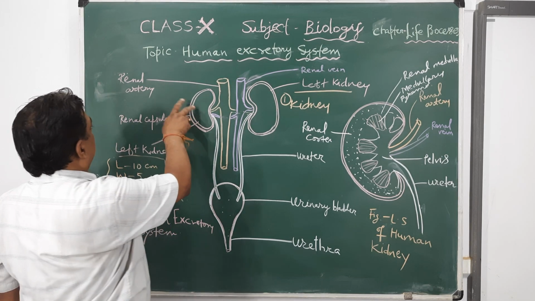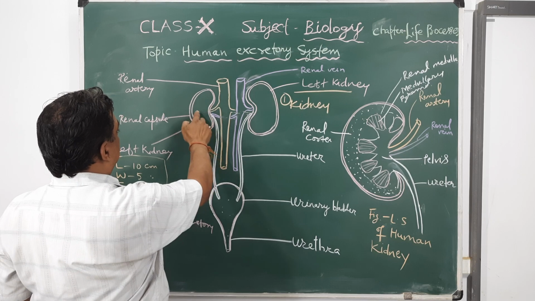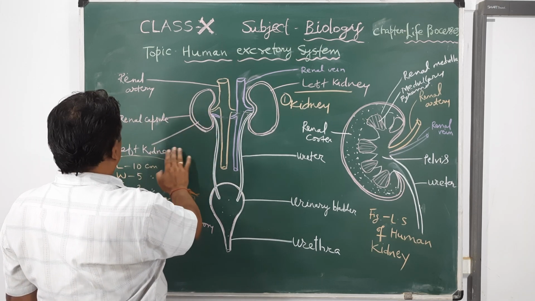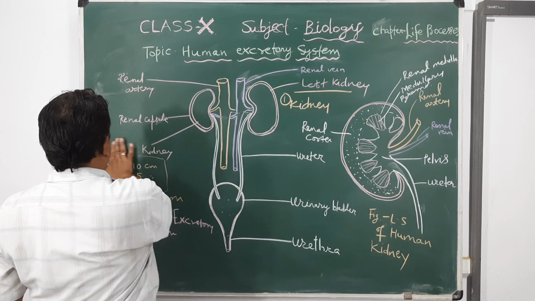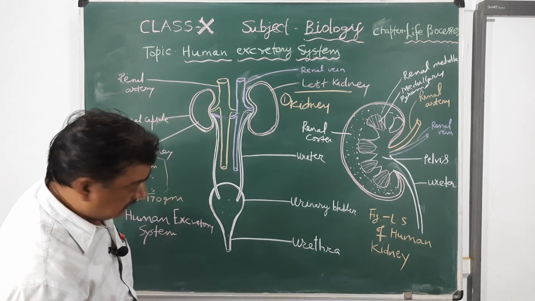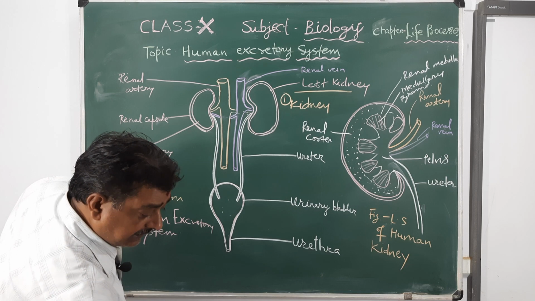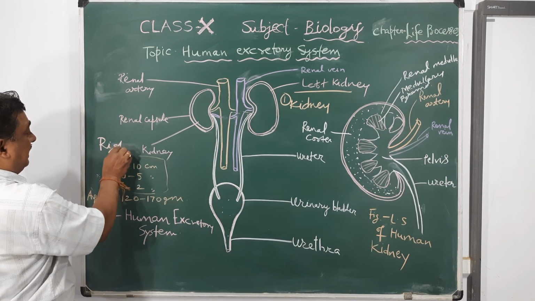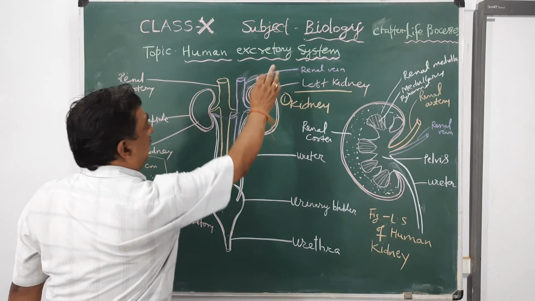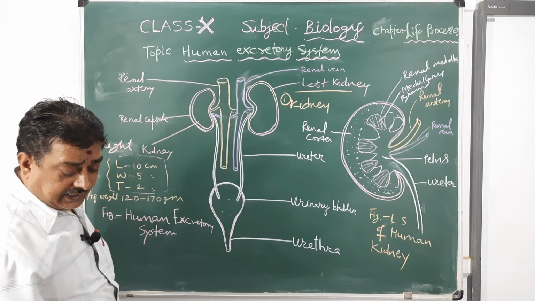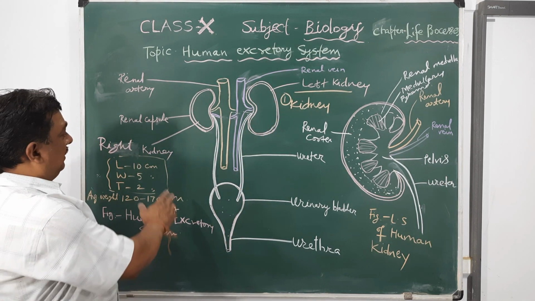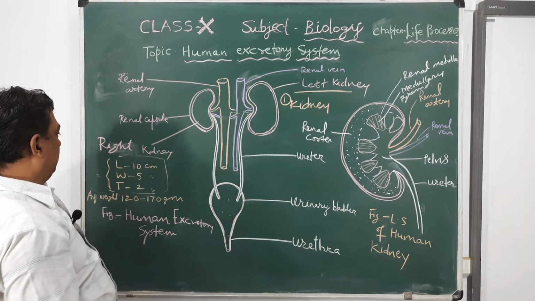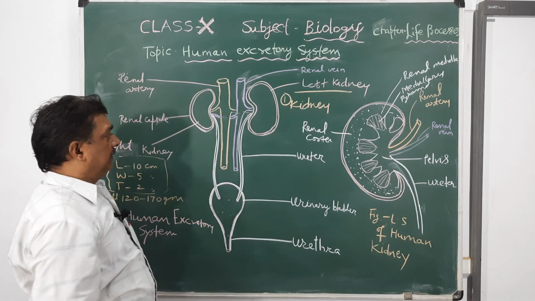There are two kidneys, one on either side, the right kidney and the left kidney. The left kidney is a little higher than the right kidney, and the right kidney is situated below the left kidney.